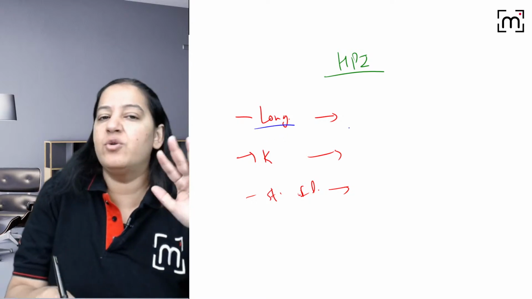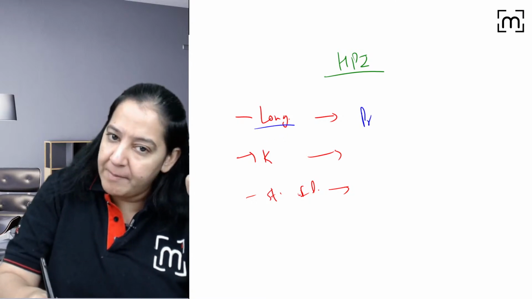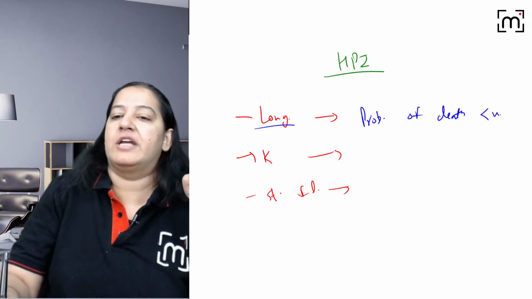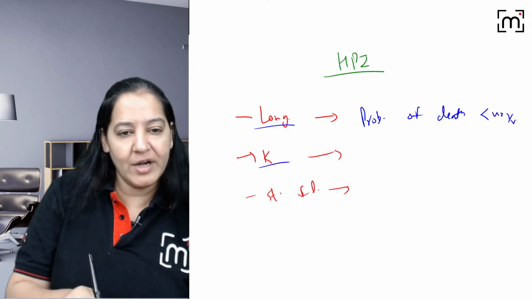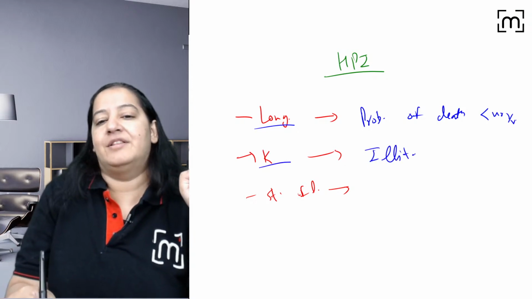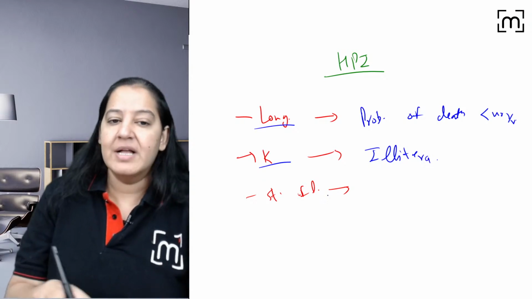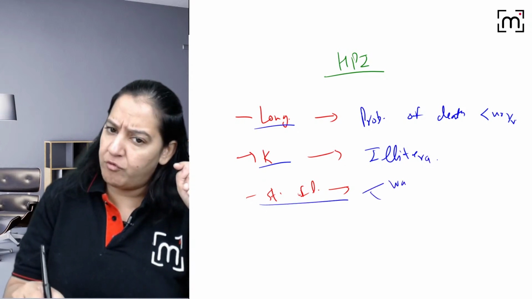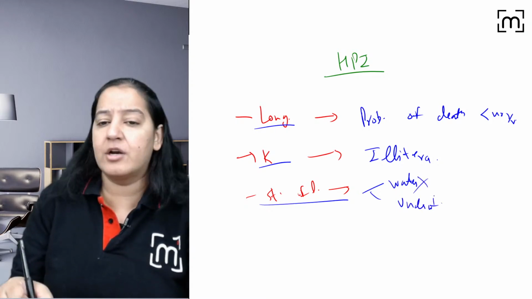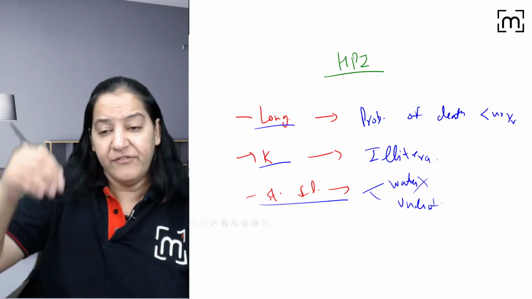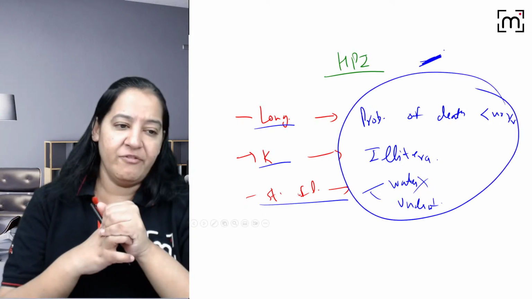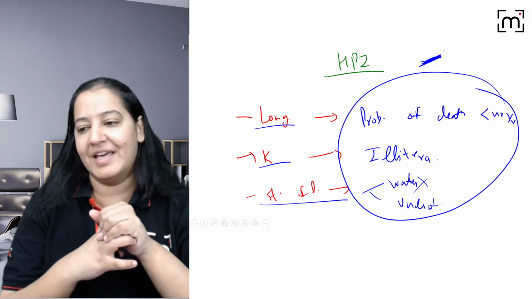So longevity, we don't say life expectancy. We say probability of dying, probability of death before age of 40. That is longevity. Knowledge, we don't see how many are literate. We will say the percentage of illiterate. You got my point? And standard of living, where we take the pure water source and underweight. How many children are underweight and how many are not getting pure water. So if you see all these, they all are negative things in a country. Right? Give me a thumbs up if you got it. Yes, Gaurav, Ram, Aditya, absolutely right.